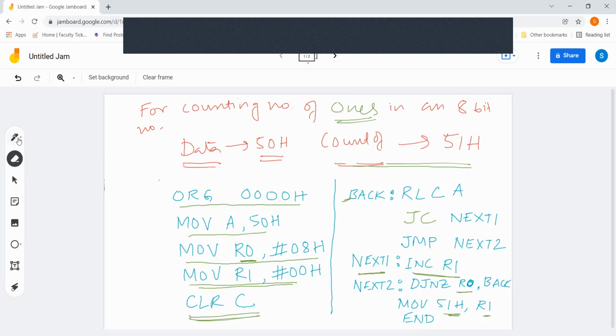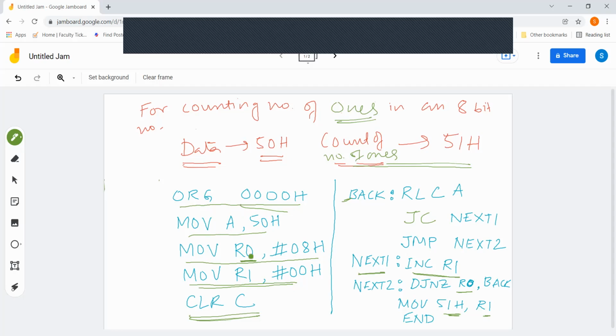Okay, if you want the ones to flow through the entire program, I am going to go there. Count of number of ones. So what we are doing initially, we are giving the initial value, that is where the program starts. Origin is 4000 hex. Accumulator, we have data 50 hex. We are putting it in the accumulator.